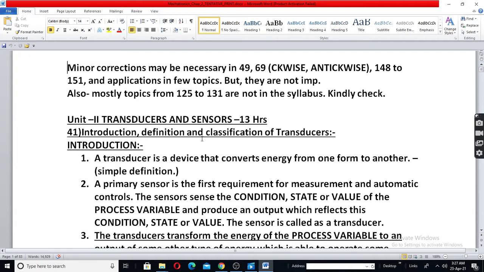A transducer is one which converts energy from one form to another. Sensors and transducers are very similar devices. Initially, a transducer will have a sensor, which is called the primary sensor.